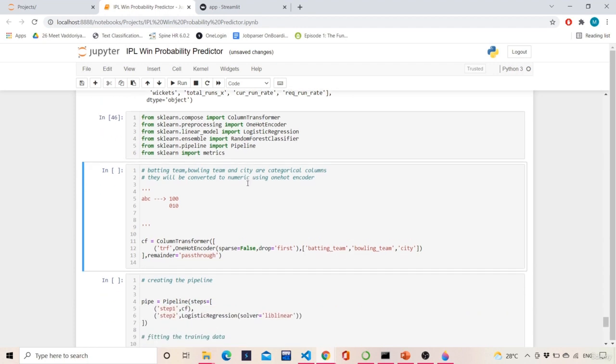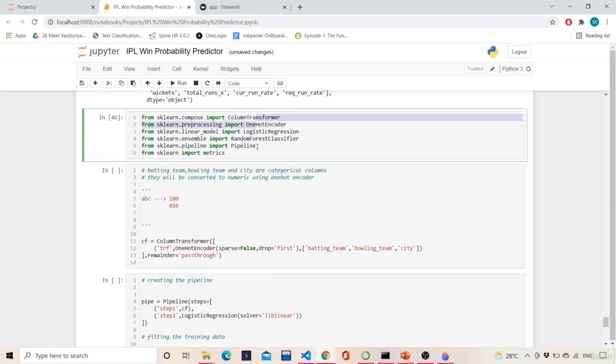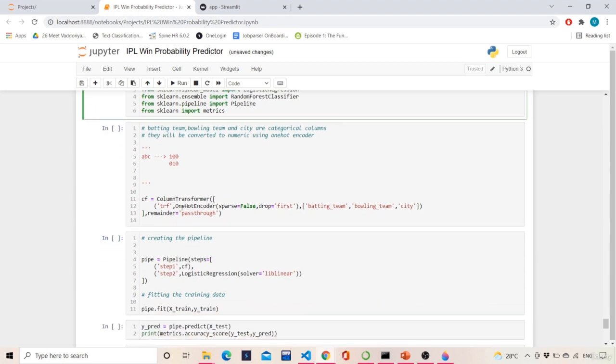Once this is done, this part is important. As I said, this column transformer will take in the one hot encoder or something which will transform a particular column. As the name itself suggests, column transformer transforms a particular categorical variable column to a numeric variable column. That is what this means. So what encoder are we using? We are using one hot encoder.